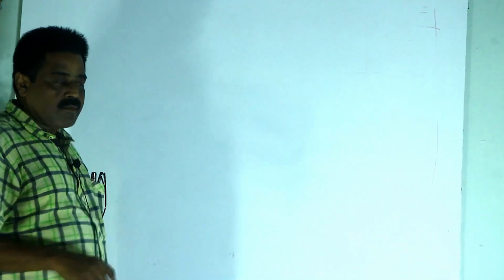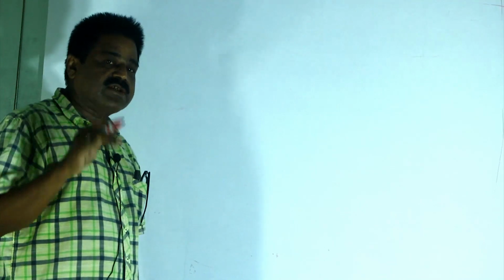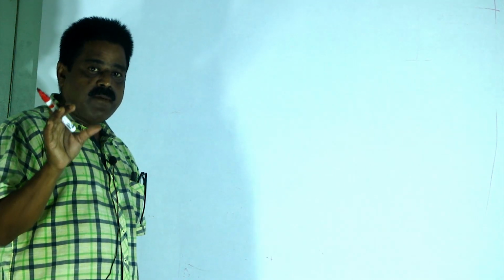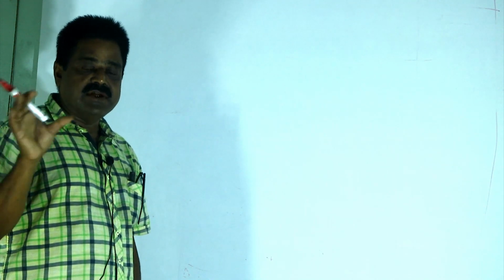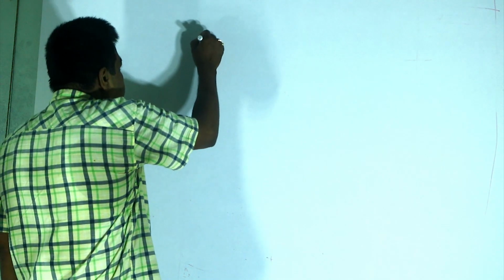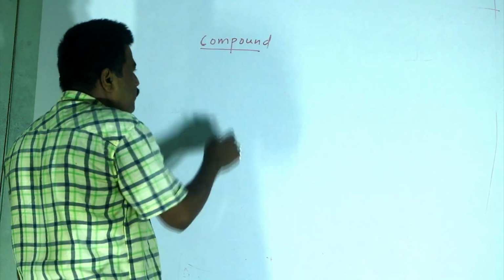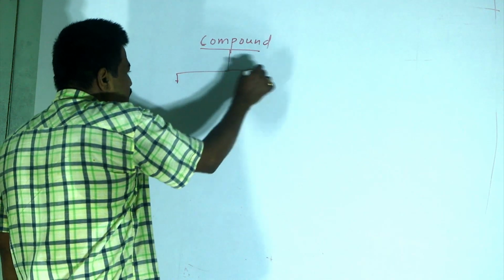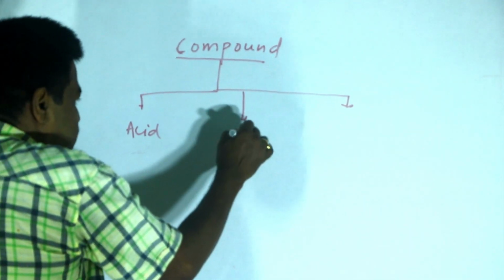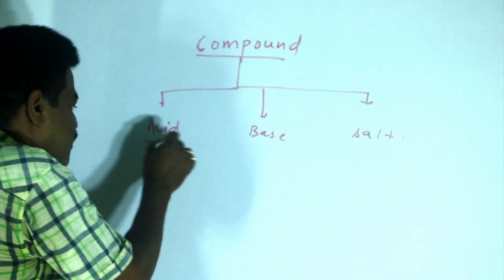So today we'll discuss some compounds. Last class I told you a compound is any substance made up of the union of two or more elements in definite proportion by mass. Today I will elaborate on this. Compounds can be classified into three: acid, base, and salt. Let us discuss the acid.